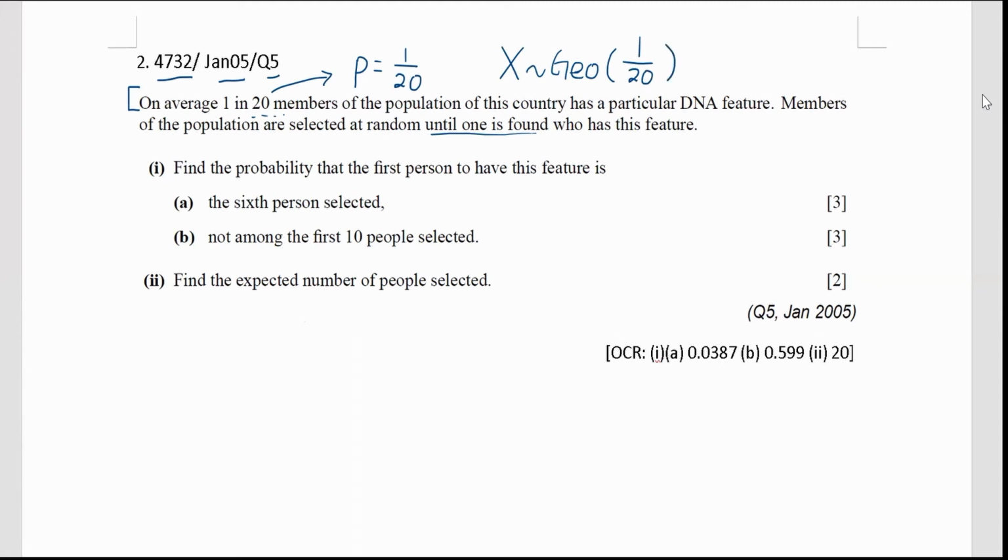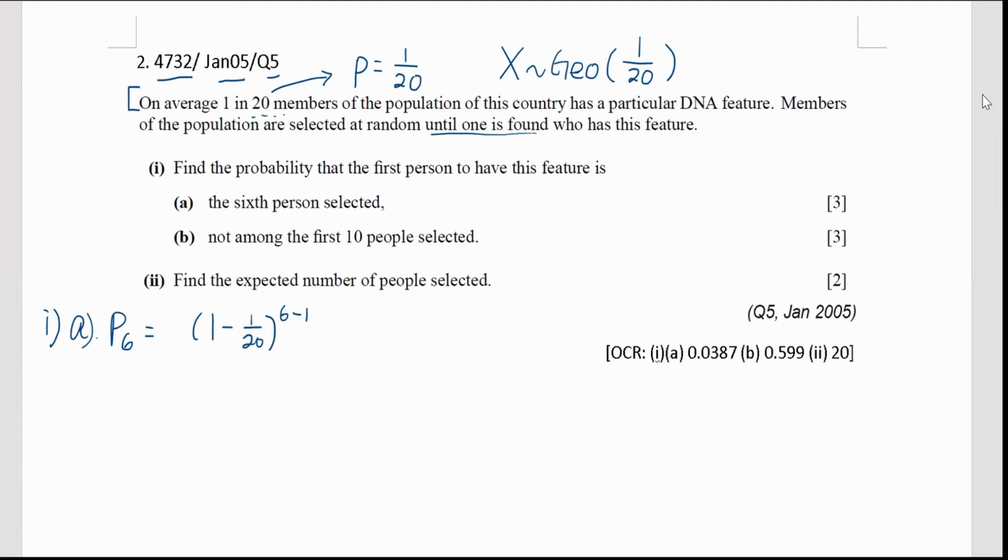Now, part 1. Find the probability that the first person to have this feature is the 6th person selected. So to answer part 1A, it is the 6th person, 6, right? So remember the formula, which means the first 5 members do not have this DNA feature. So what is the probability? 1 minus 1 over 20, to the power of 6 minus 1 for the first 5.